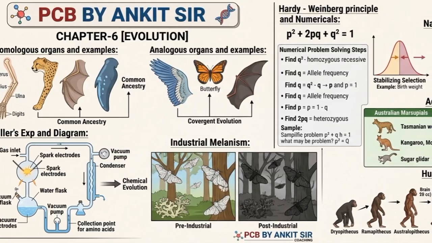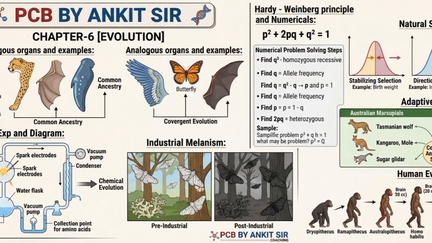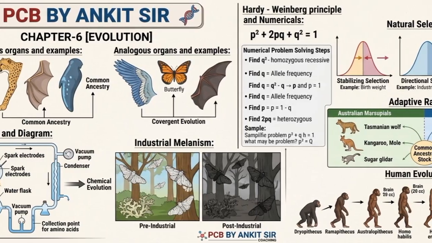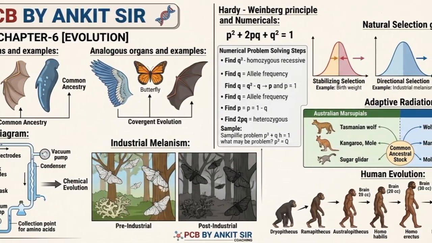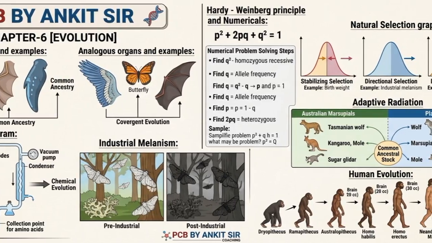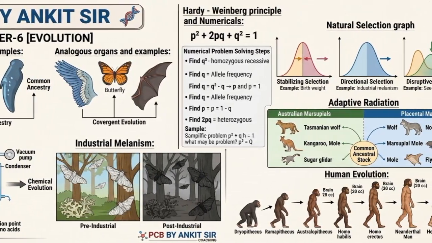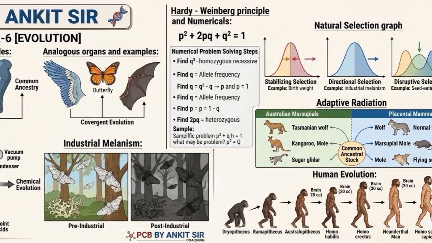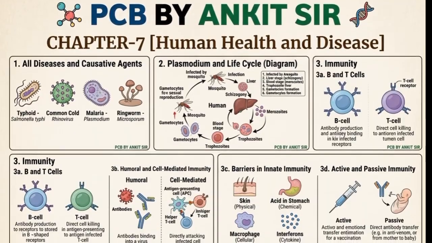If we see about evolution, homologous and analogous organ questions and with examples will come. Miller's experiment diagram, industrial melanism also have to be understood. Hardy-Weinberg principle and numericals, natural selection graphs, adaptive radiation in which Australian marsupials and placental mammals must be there, and the last one is human evolution, must understand.